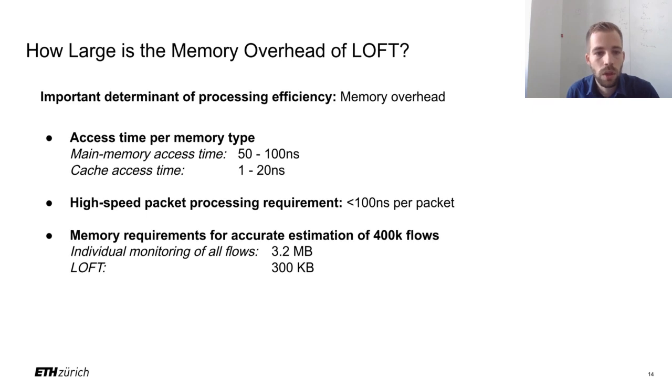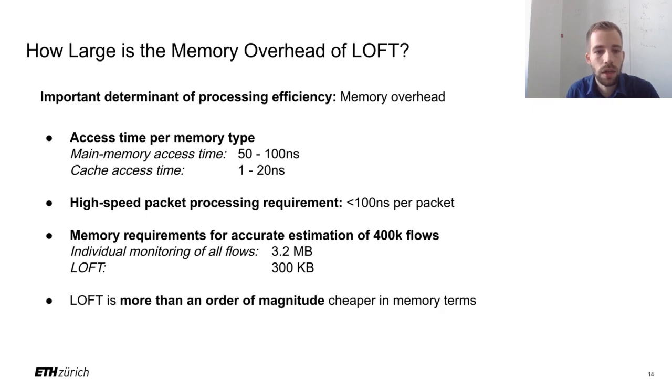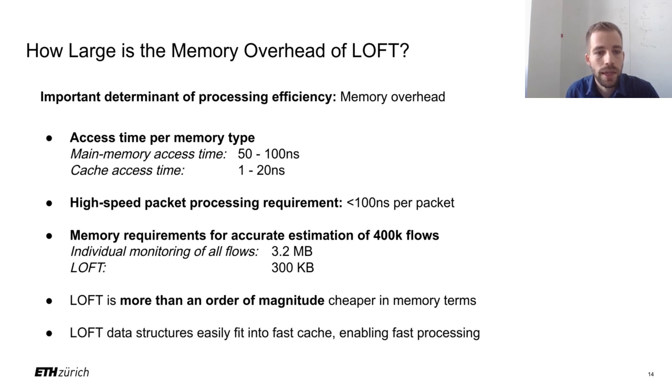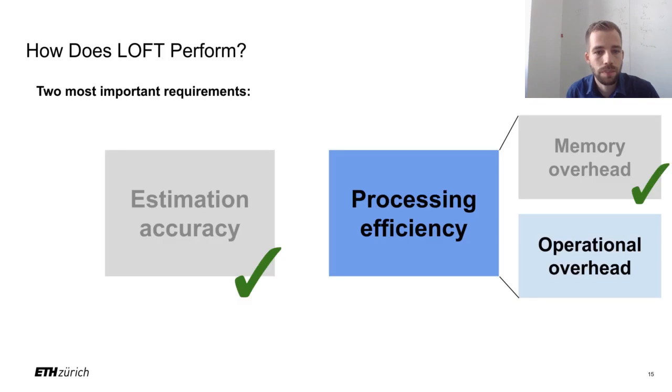This comparison shows that LOFT reduces the memory requirement by more than one order of magnitude compared to individual monitoring of all flows. In fact, the memory requirements of LOFT are so low that all relevant data structures easily fit into fast cache, which enables fast processing.